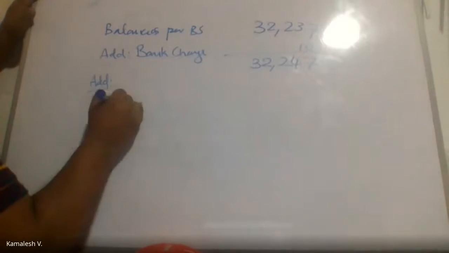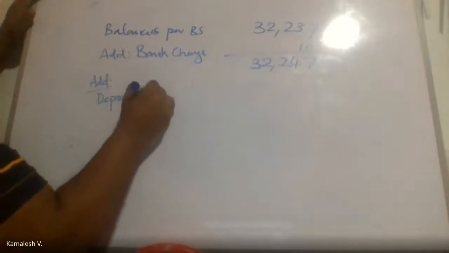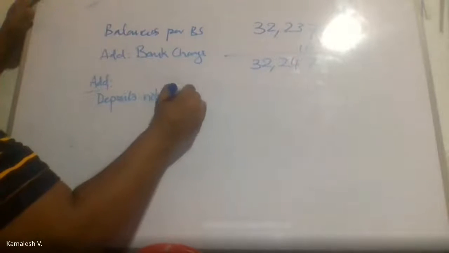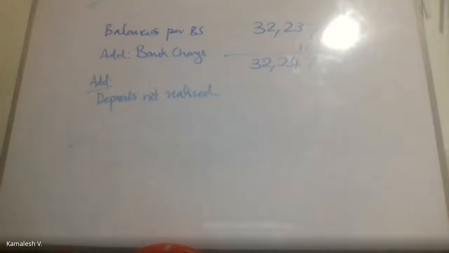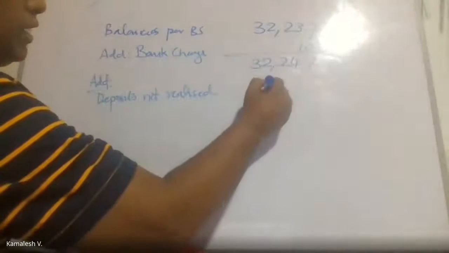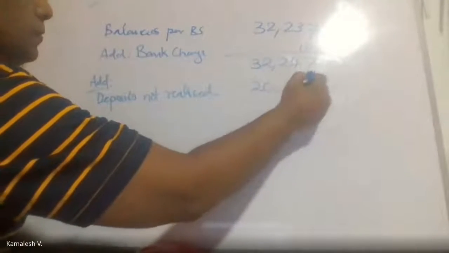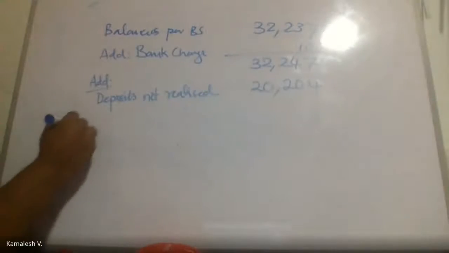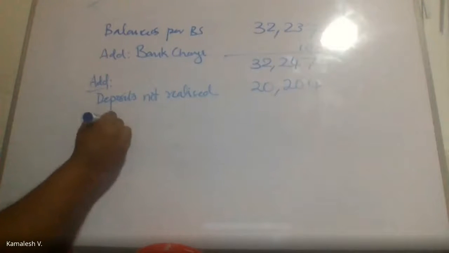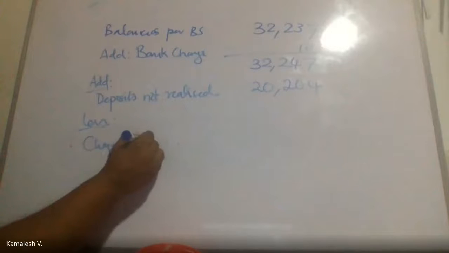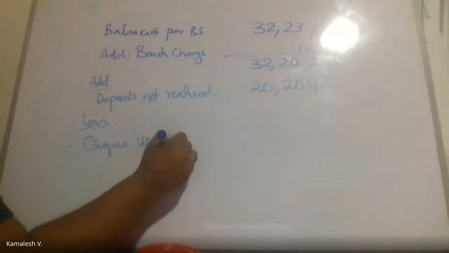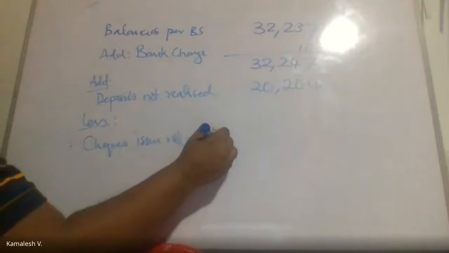deposits not realized, because in the cash book you have put those as a deposit, but the bank has not yet considered it. So the 20,204 will be an addition. Less checks issued not presented.